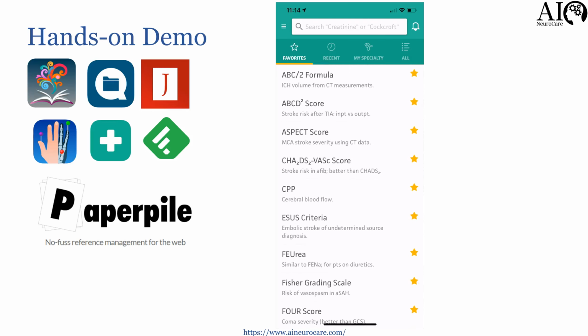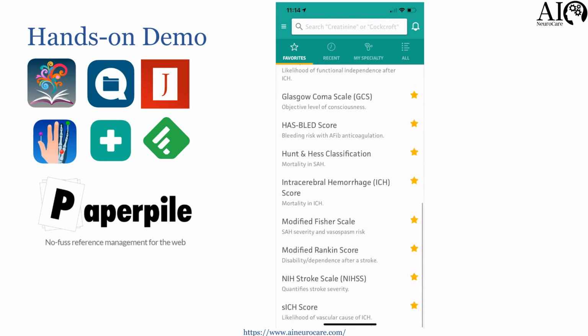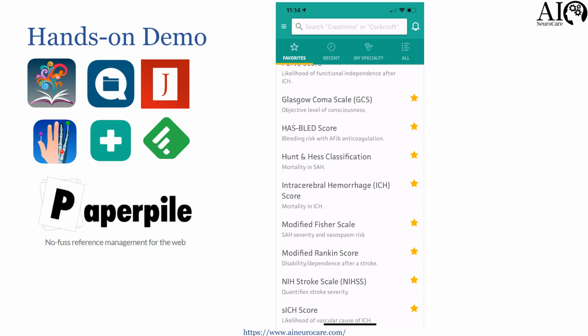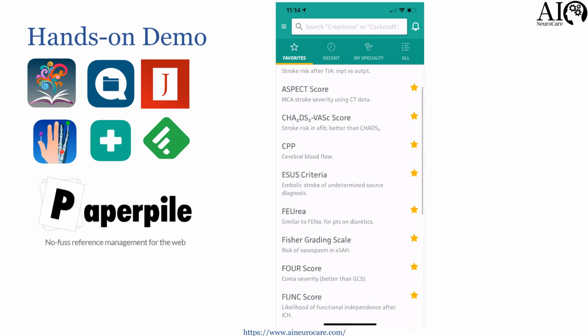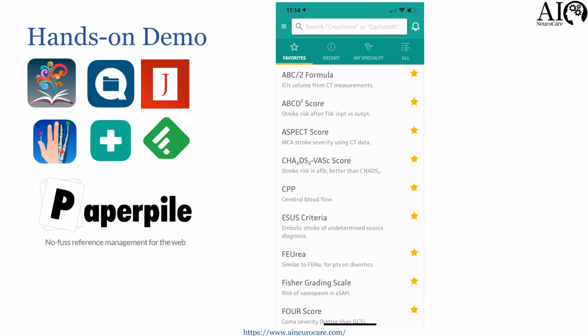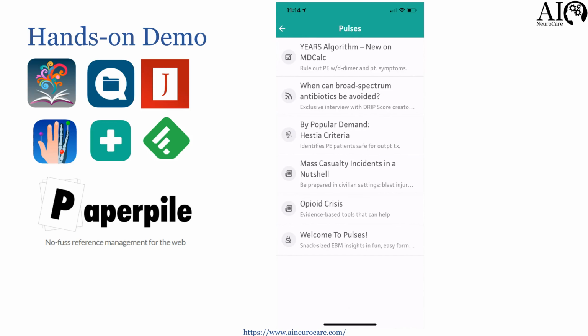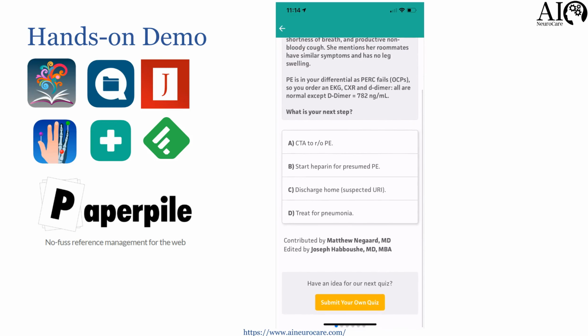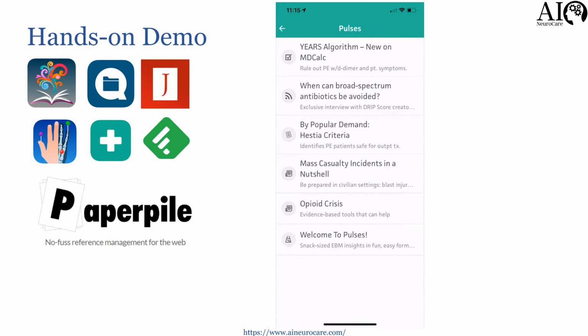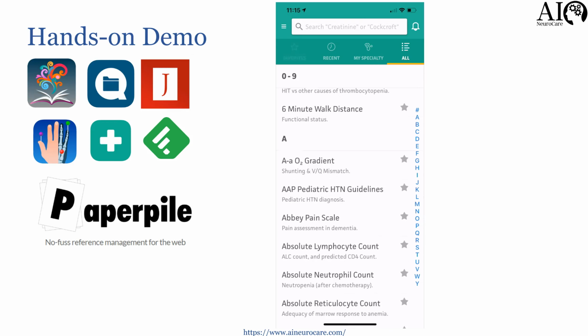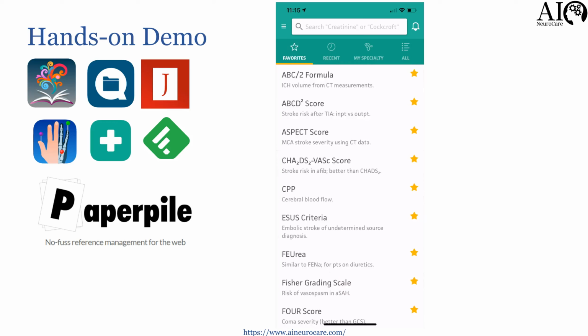Other than that, this is pretty amazing, and I regularly use this, and I have my own favorites list, so I can quickly go and refer from there. Constantly new scores have been added, and they send you an email. So if you go into the notification actually, so yeah, here you go. So this is a new one that has recently been added. This is actually not a score, but they constantly add new scores all the time. So this is MDCalc, again, must-have app, and I would urge you to register so that you can actually save your favorites list.